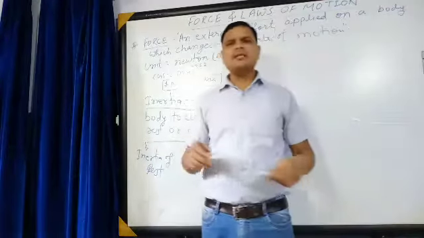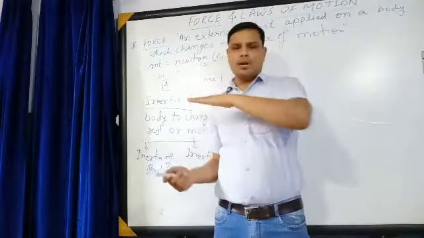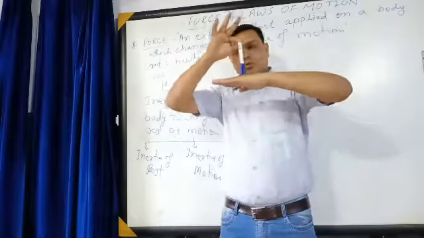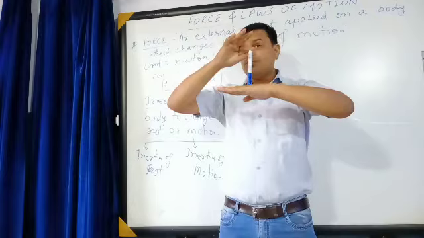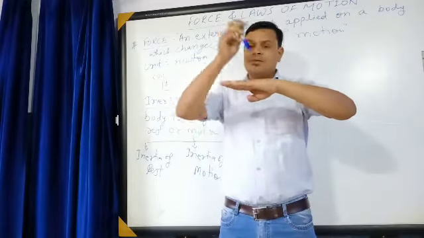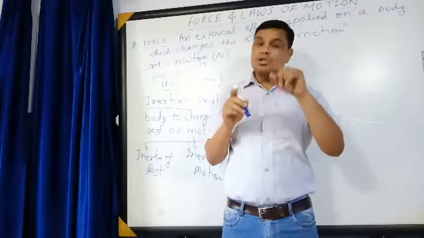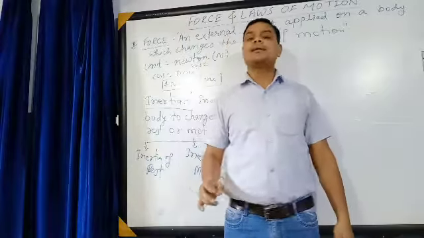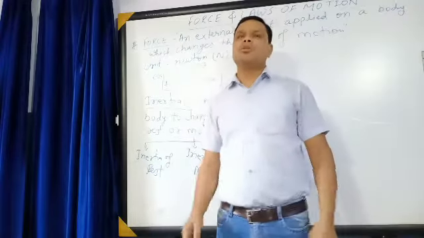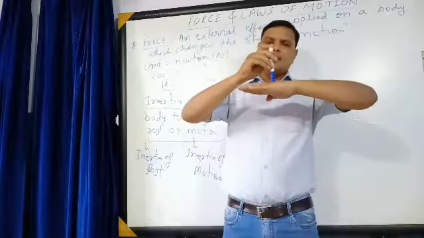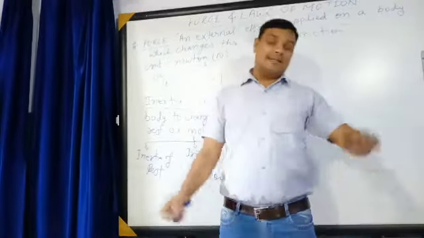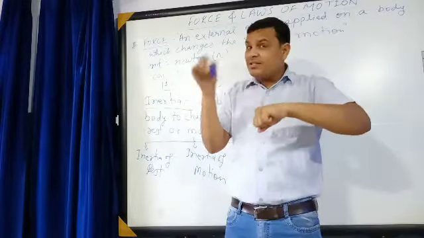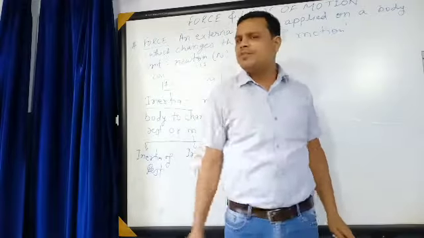So you will fall in the backward direction. Same example with motion. Suppose that a bus is moving, and along with that you are also moving. For your kind information, you must know that the velocity of the bus will be equal to the velocity of the body. That means if you are sitting in a bus and the bus is moving at 50 km per hour, then your velocity will also be 50 km per hour. And suddenly, while both are moving, the bus stops. When the bus applies the brakes and stops, your velocity is still 50 km per hour.